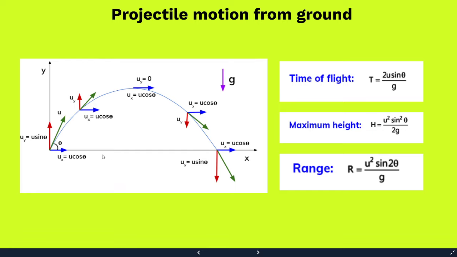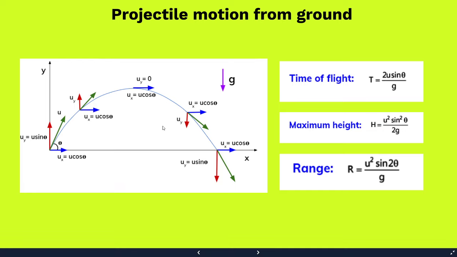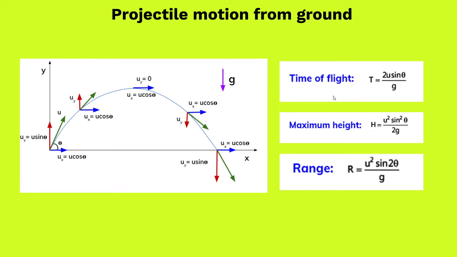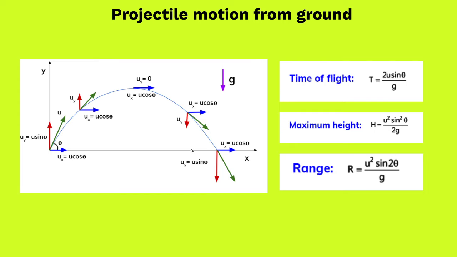So for this body which is moving in a parabolic path under the influence of gravity, we studied it, and while studying this, we find that the body moves not in a line but in a plane, and that is why we call it motion in 2D. For this particular path, we found the time of flight, that means the time taken by the body to be in flight from the point of projection to the time it hits the ground. We calculated the maximum height from the ground and the horizontal range covered by the body during its journey.